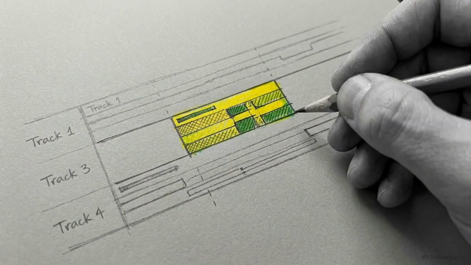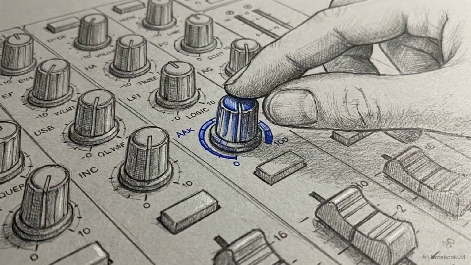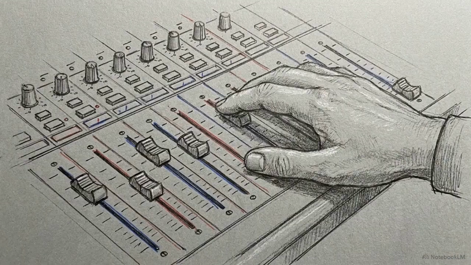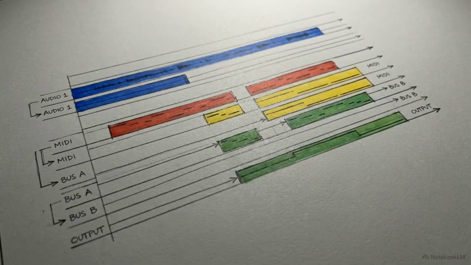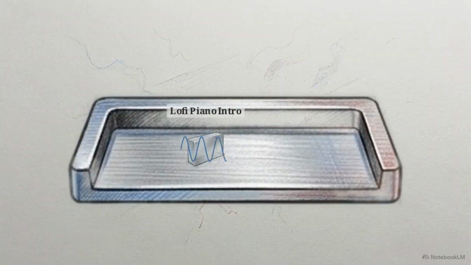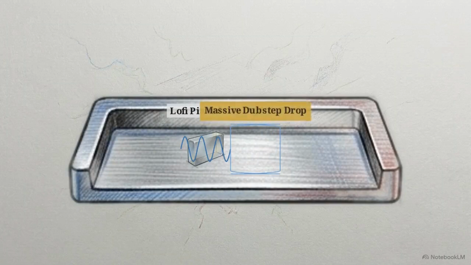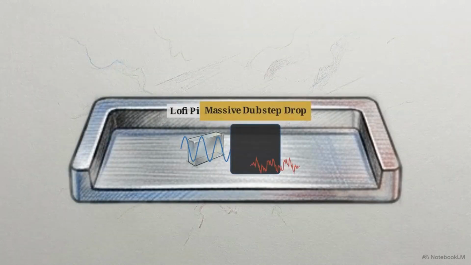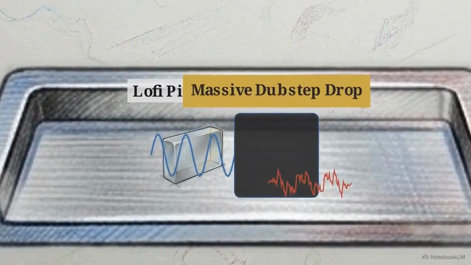Moving from whole track generation to modular, iterative crafting changes how AI functions in production. It acts as a specific tool for refinement rather than a random idea generator. To understand how this precision works, we have to view the platform through the lens of a traditional DAW interface. The extend capability functions as agent-directed temporal outpainting. Looking at this waveform model, we start with a segment labeled Lo-Fi Piano Intro. A user grabs the edge and drags it out, extending the temporal space. You then apply a text prompt, like massive dubstep drop, to this new space to force a stylistic shift.